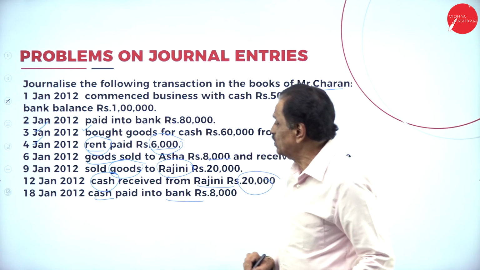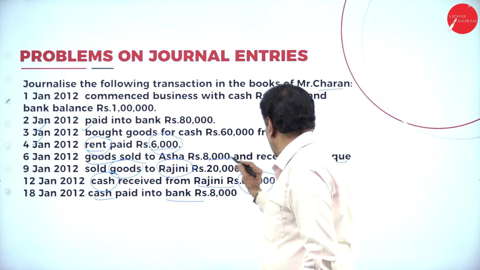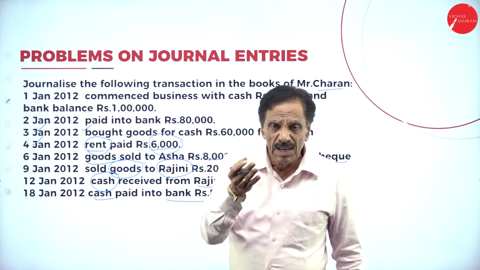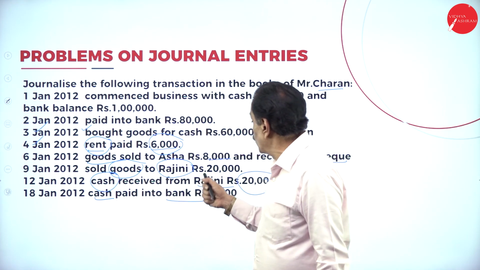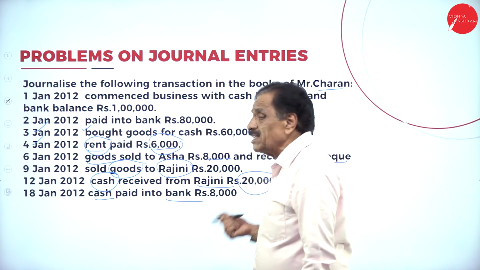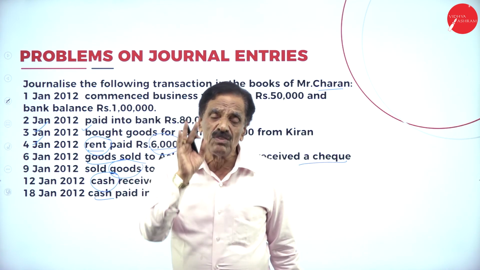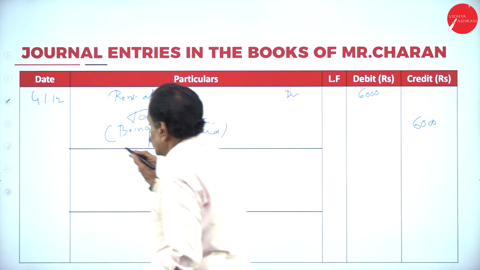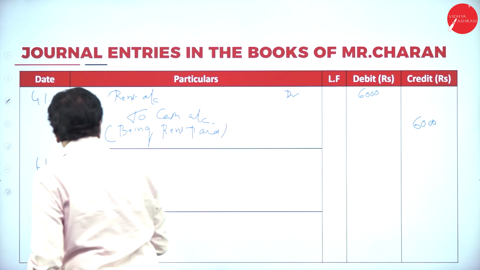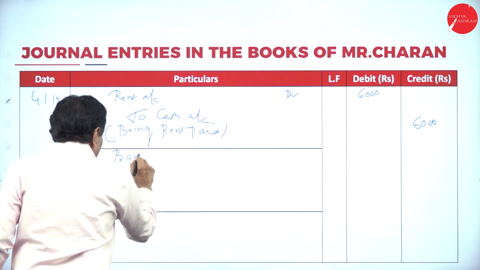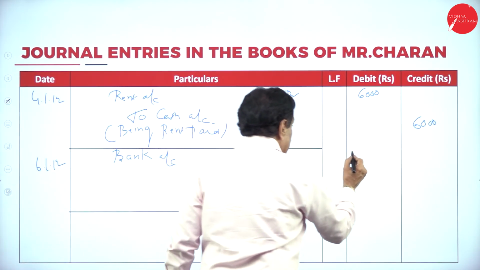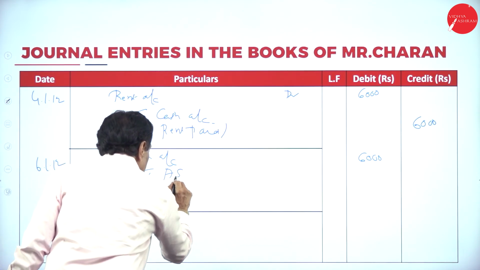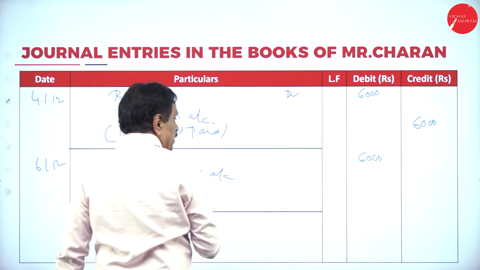4th over. So 6th one, goods sold to Asha rupees 8,000 and received a check. So goods is going out, goods comes under real account. What the real account says, debit what comes in, credit what goes out. What's going out? 8,000, they should be credited. If we receive in the form of a check, instead of check account, we are going to write bank account. So how much goods is going out? 8,000.